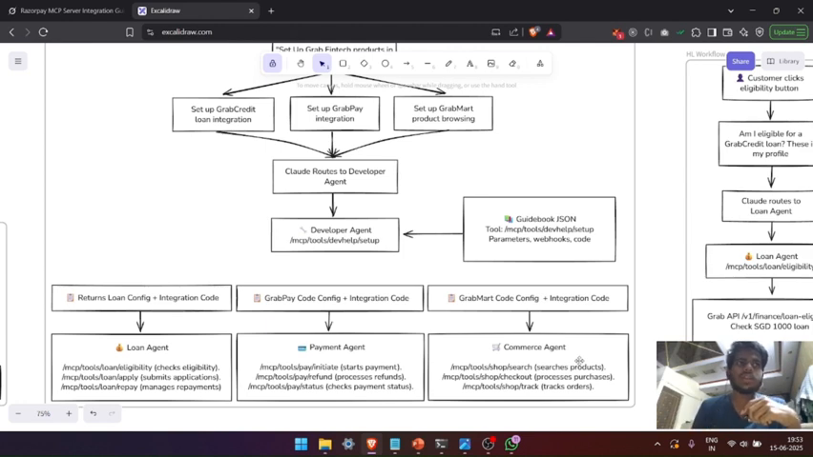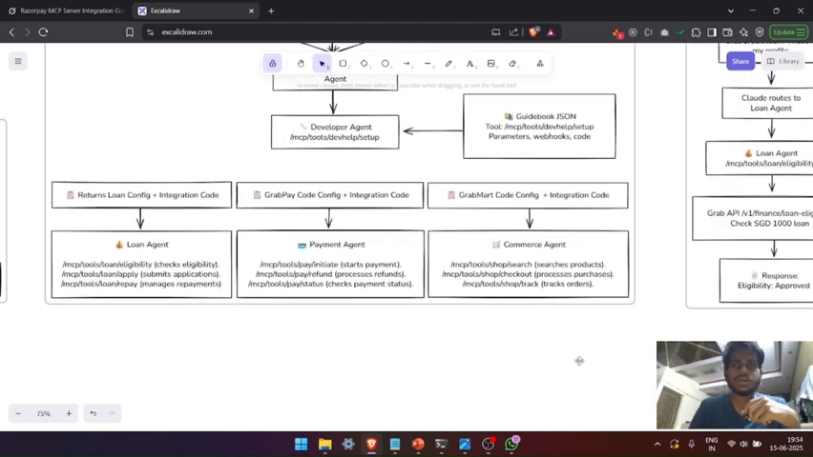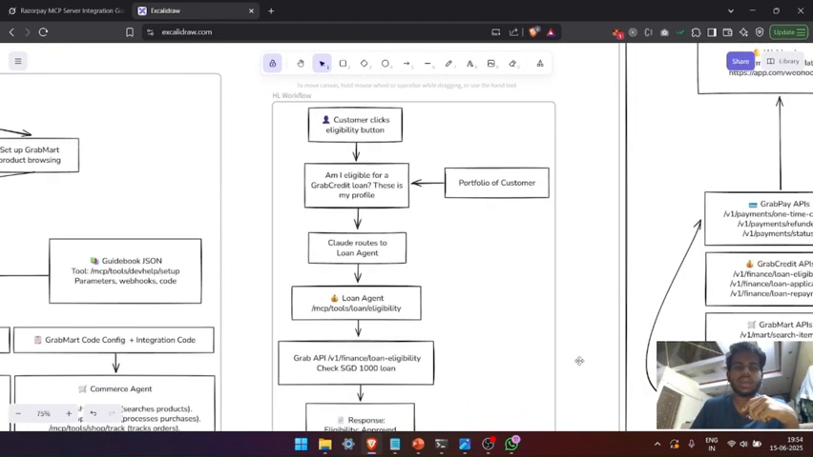Once the developer configures and codes up the MCP server, how will it work internally? Let's say he has asked the prompt to generate a Grab Credit loan integration with a button, and Claude has given him a snippet. I mean, our server has generated a snippet of code. When the user clicks it, it will show whether he's eligible for a loan or not. So how will this work?